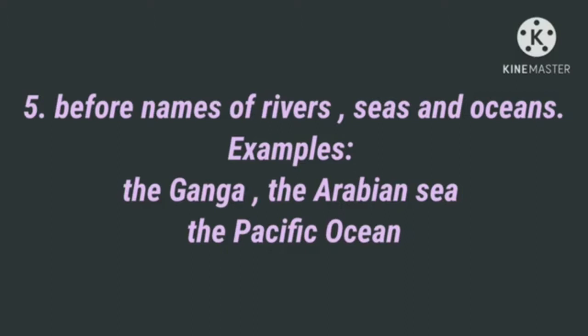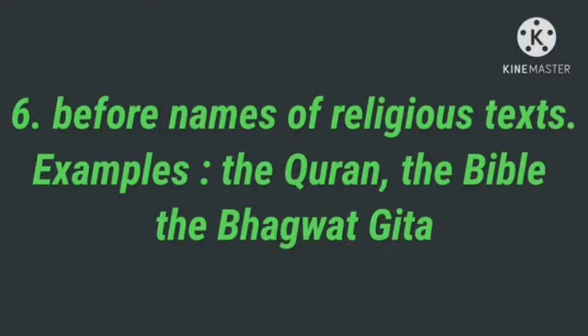So before names of rivers, seas and oceans, we use the definite article. Before names of religious texts, examples: the Quran, the Bible, the Bhagavad Gita.